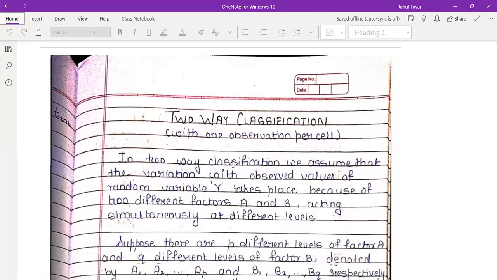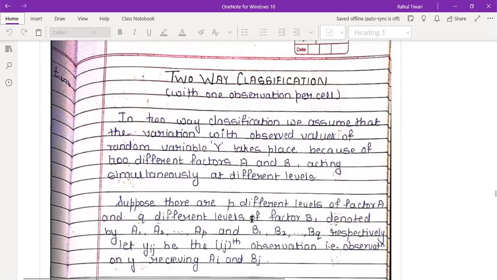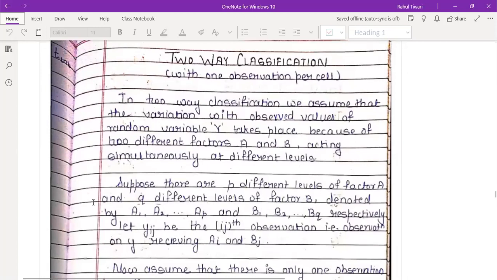So we need to understand when we are going to apply the two-way classification. That is a very, very important concept. Let's go ahead with the theory of how it works. You know very well the meaning of variation.